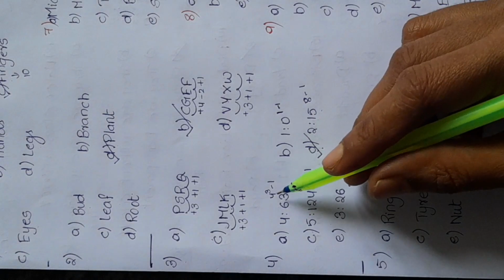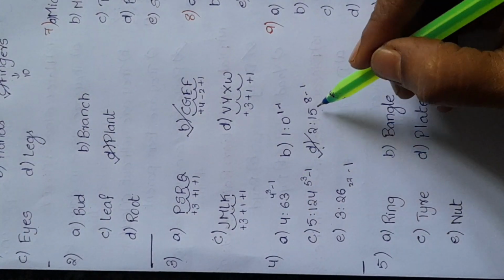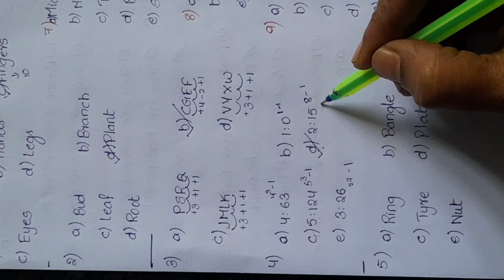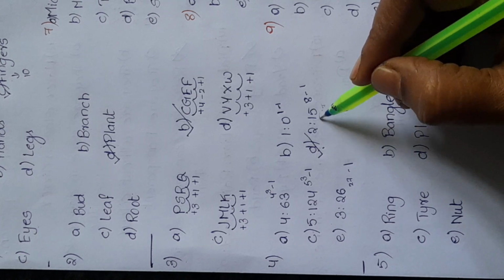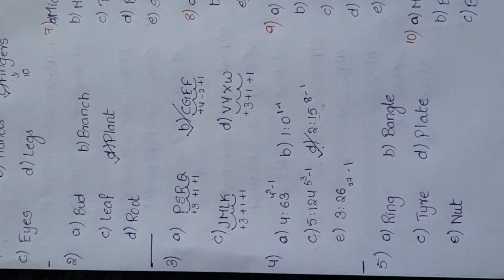In all these options, the rule used is the same except in D. Because 2 cube is 8 minus 1, here we should get 7. But instead it is given as 15. So the odd one is D.